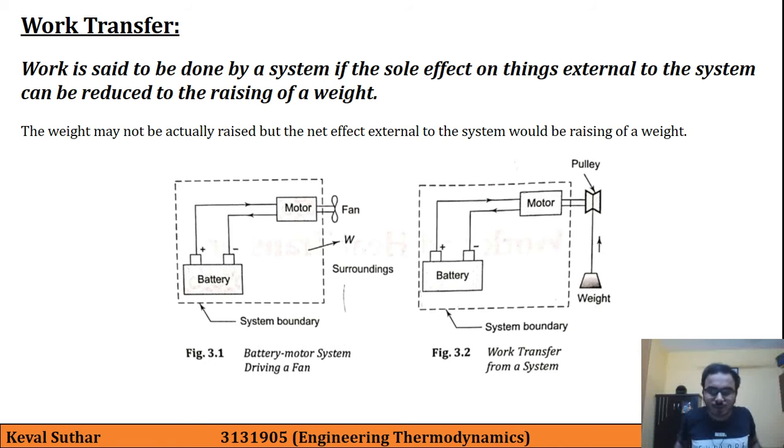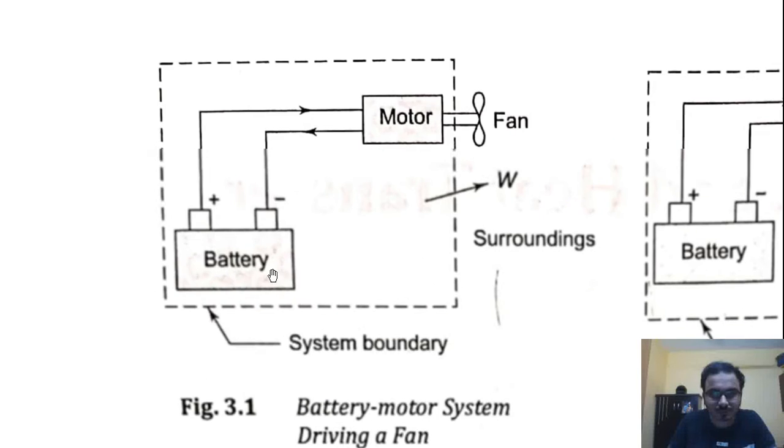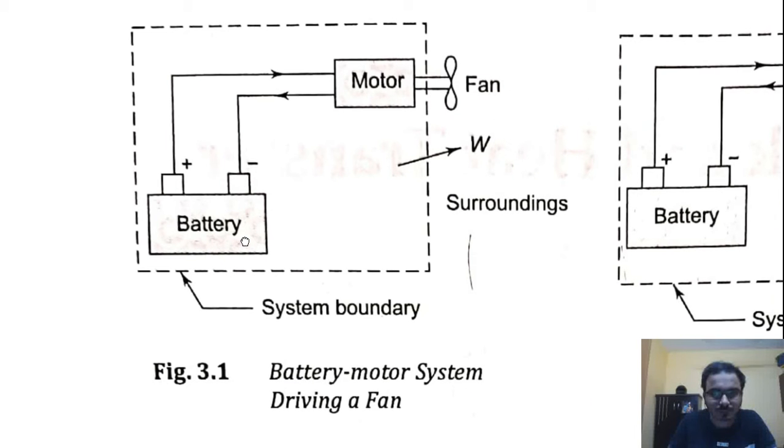So now here we are going to take two different cases. First of all, we will focus on figure 3.1, in which inside this dotted box we have the system and outside it is the surrounding.